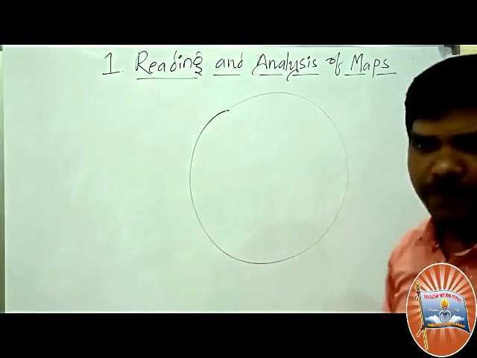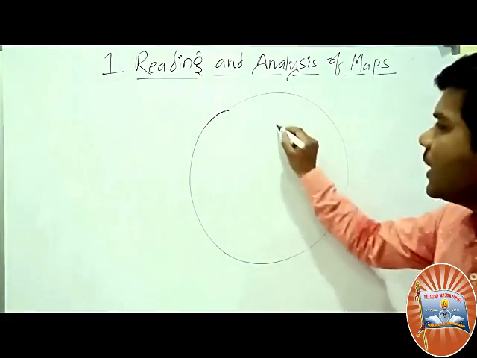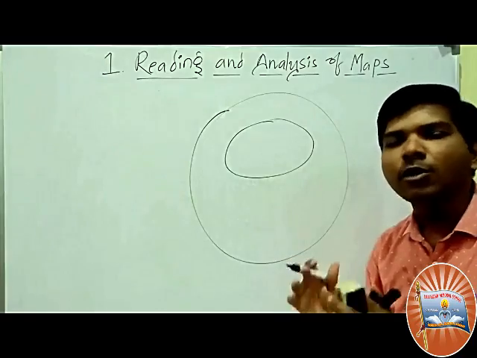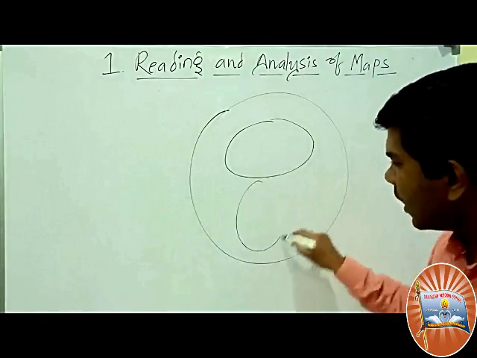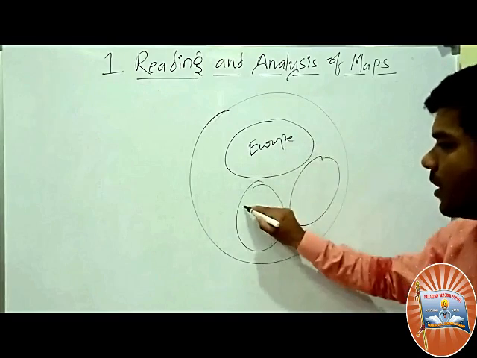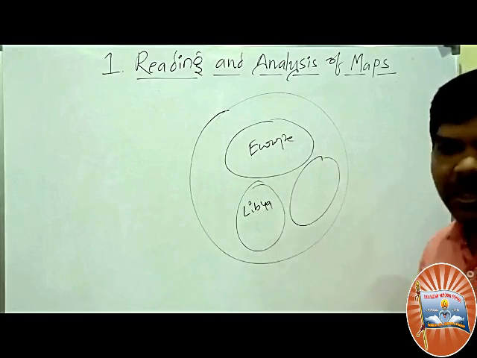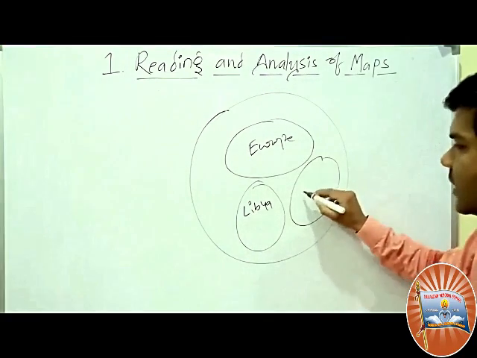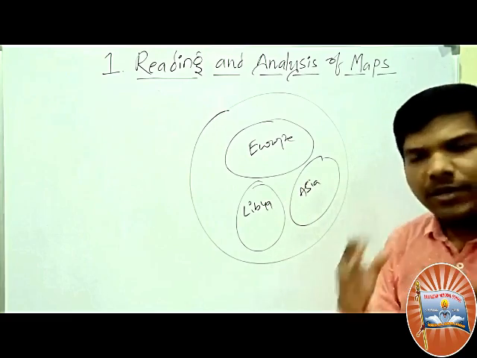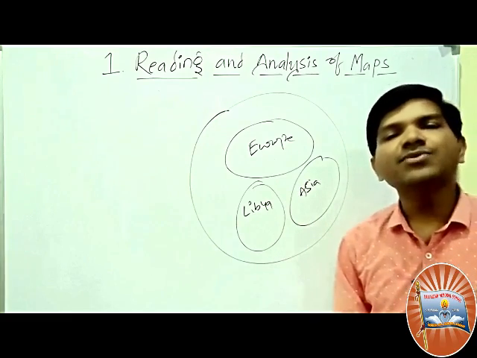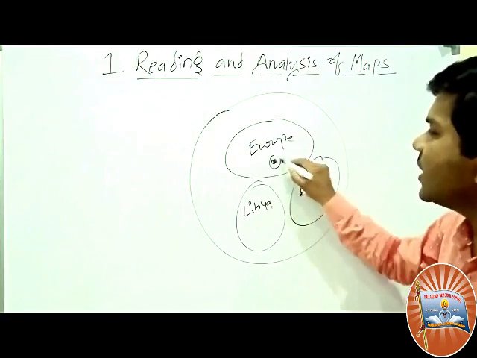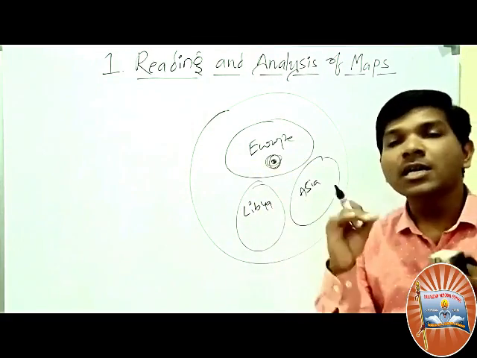For example, this is the Earth. They divided the Earth into three continents. This is Europe, this is Libya, and this is Asia. So the Greeks believed that the Earth consists of three continents: Europe, Libya and Asia. The Greeks placed themselves in the center.